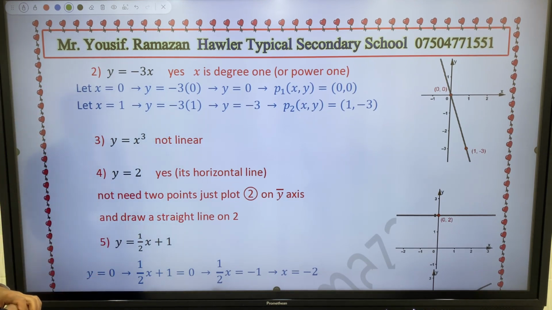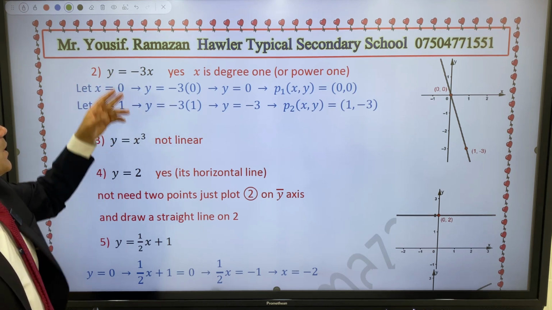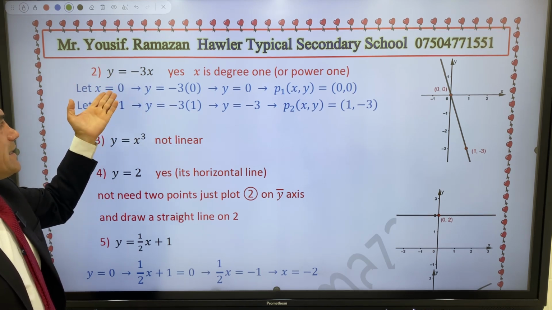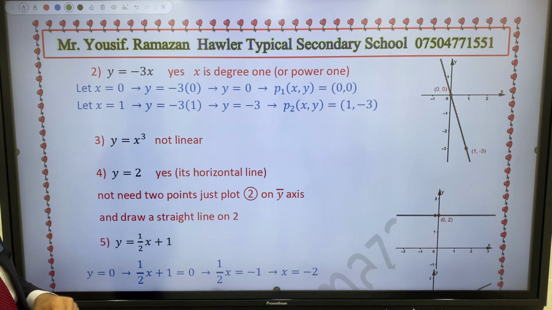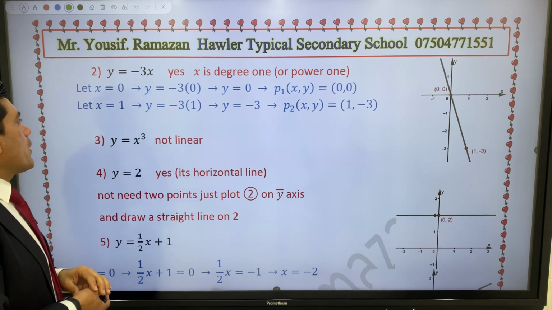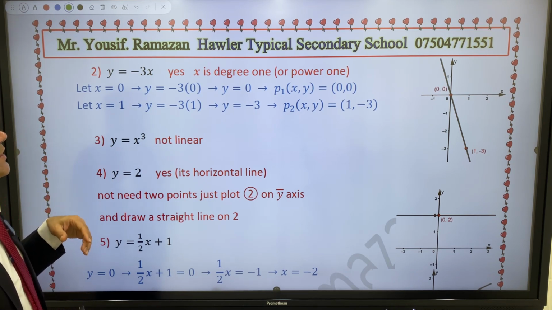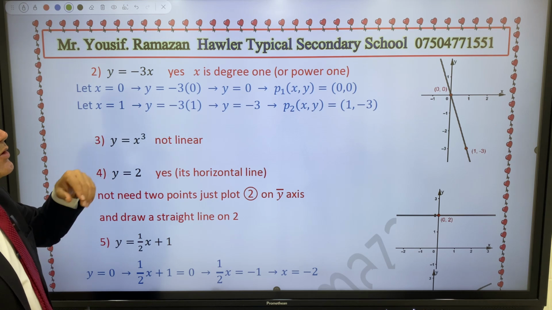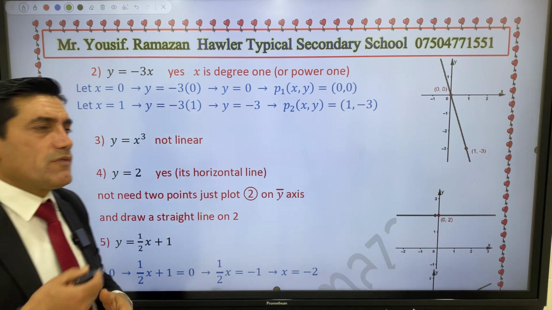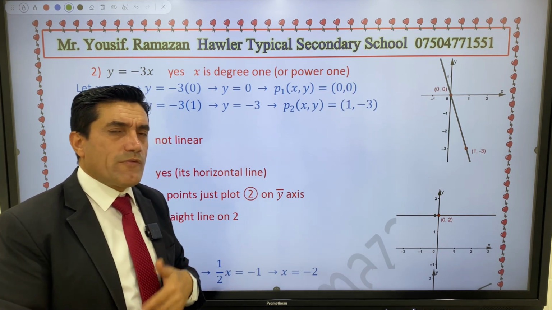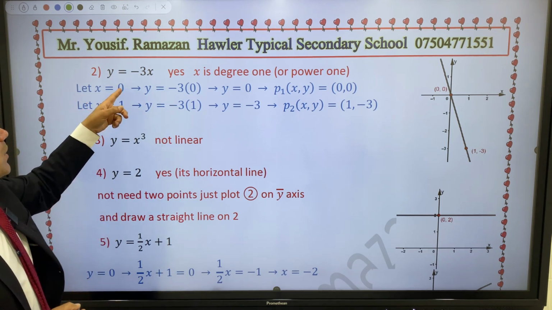Another equation is in slope-intercept form, but we don't have b. Y equals negative 3x. Is it a linear equation? Yes, because x is degree 1, or power 1. To draw the graph, we need 2 points. Since we don't have b, we don't need to let x equal 0 to find the value of y or let y equal 0 to find the value of x. Just use x. First, let x equal 0.